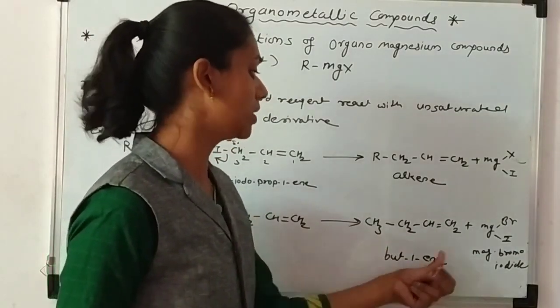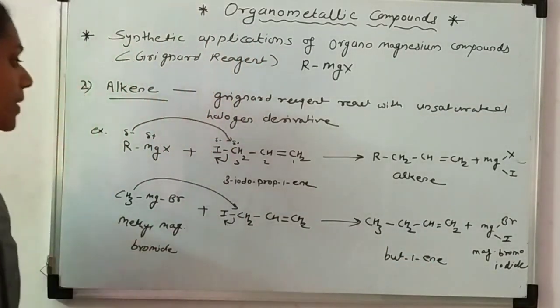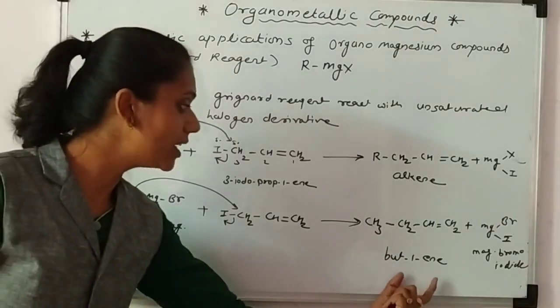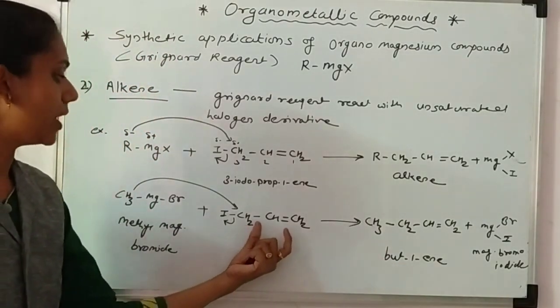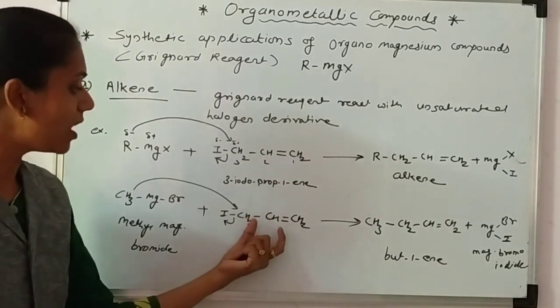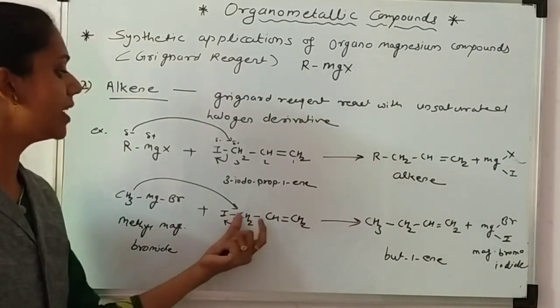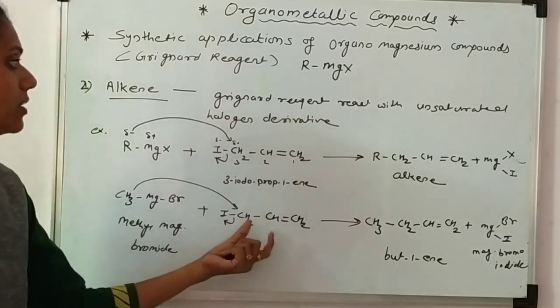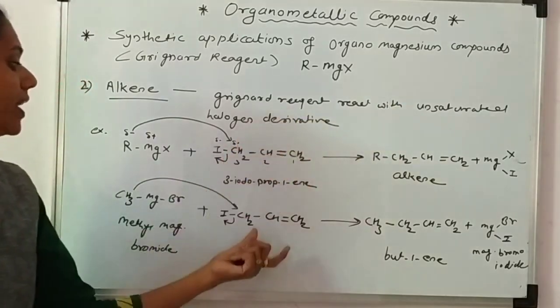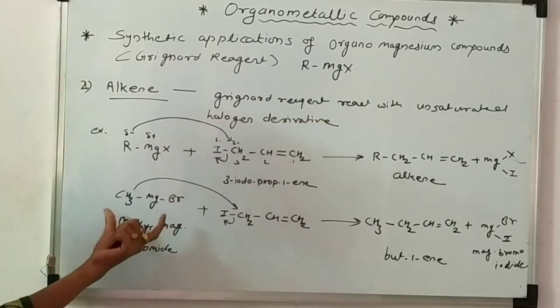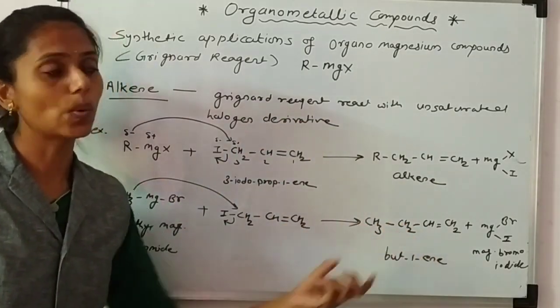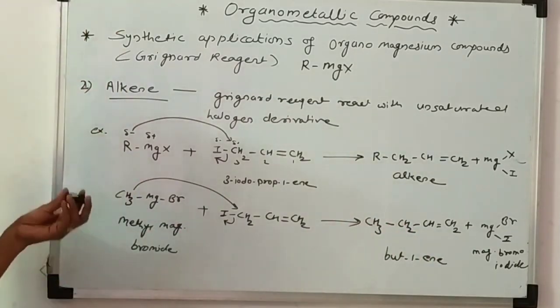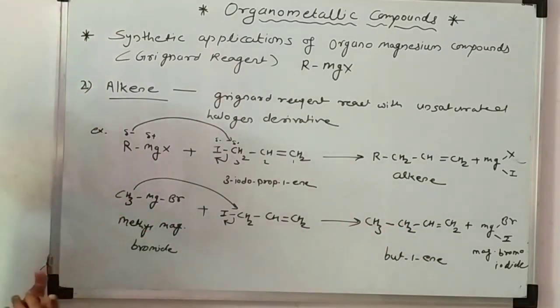Since it's an alkene, we have got a higher alkene from a lower alkene. This is not only the alkene, it's a halogen derivative of the alkene. That is, when an unsaturated halogen derivative is reacted with the Grignard reagent, it gives higher alkenes. Thus we have synthesized alkane and alkene. Now we try to synthesize the alkyne.